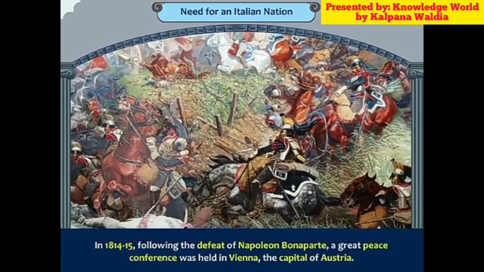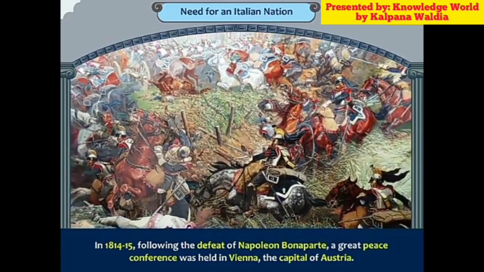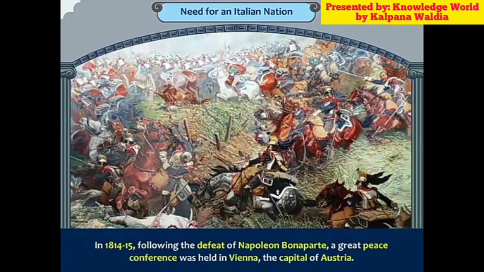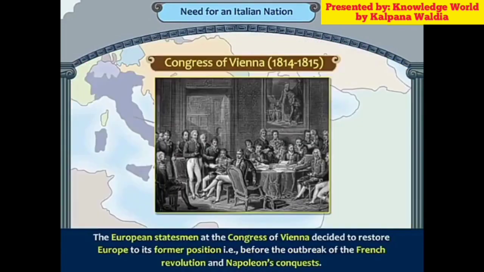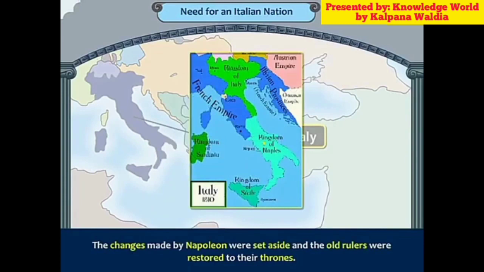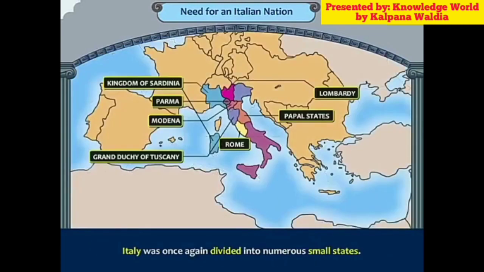In 1814-15, following the defeat of Napoleon Bonaparte, a great peace conference was held in Vienna, the capital of Austria. The European statesmen at the Congress of Vienna decided to restore Europe to its former position, that is, before the outbreak of the French Revolution and Napoleon's conquest. The changes made by Napoleon were set aside, and the old rulers were restored to their thrones. Italy was once again divided into numerous small states.